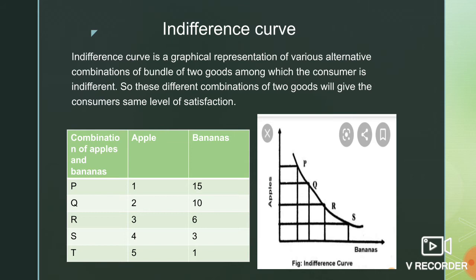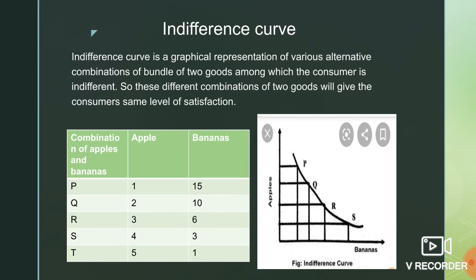See, for one additional apple, from 1 to 2, he is ready to sacrifice 5 bananas. Then for one more apple, he is ready to sacrifice 4 bananas. Then from 3 to 4, he is ready to sacrifice 3 bananas.